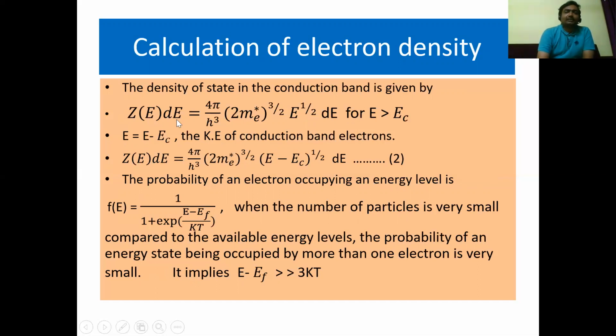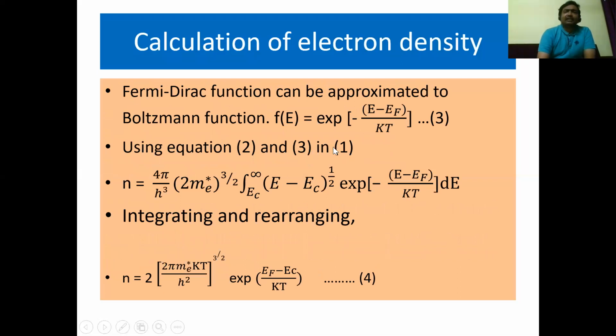So now Z(E) dE will be converted to 4π by h cube into (2 me star) whole power 3/2 into (E minus Ec) whole power half into dE. Now we can calculate f(E) as 1 by 1 plus exponential of (E minus EF) by kT. When the number of particles is very small compared to the available energy levels, the probability of an energy state being occupied by more than one electron is very small. It implies E minus EF is greater than 3kT. The Fermi-Dirac function can be approximated to f(E) equal to exponential of minus (E minus EF) by kT.